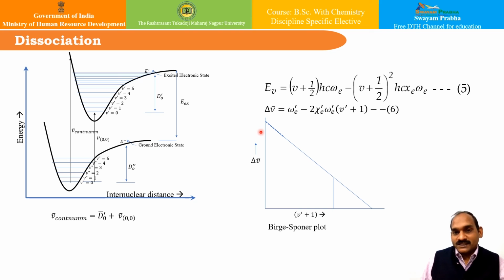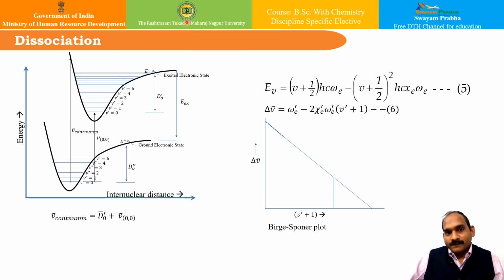So this gives the maximum vibrational quantum number for the upper electronic state, from which the continuum limit can be obtained using the value of this omega e. The dissociation energy can be calculated using this particular equation.